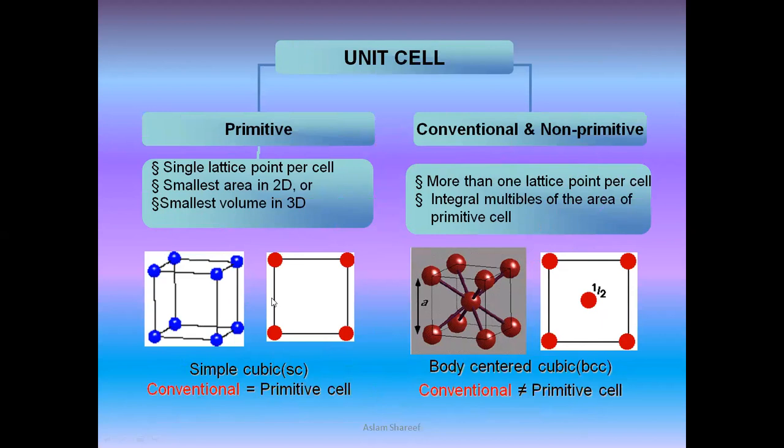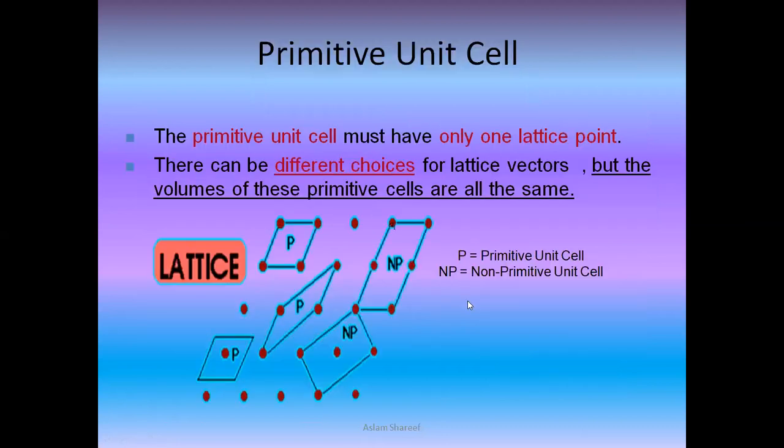When it comes to the non-primitive or conventional, we say that there is more than one lattice point per cell. So this is one and you'll be having one more in the center part. So an integral multiple of the area of the primitive cell can be taken here. So you'll be having points at the center, in the body, and on the sides. This will make you understand these are not primitive. They are from the conventional or non-primitive type.